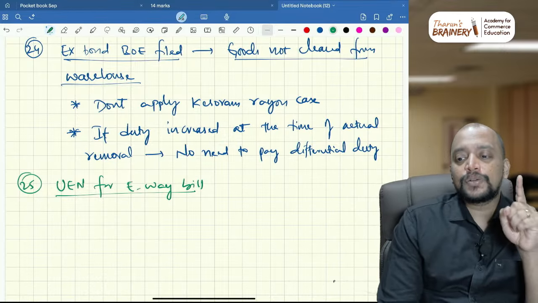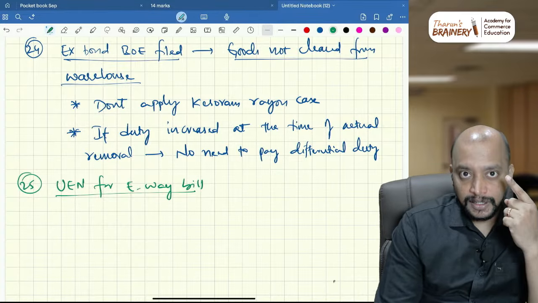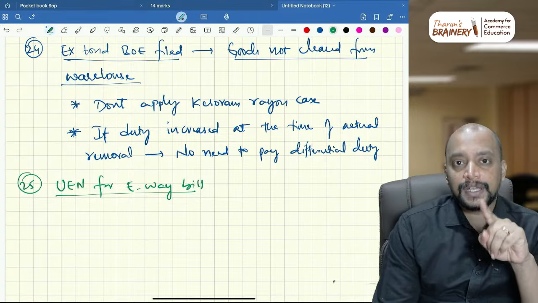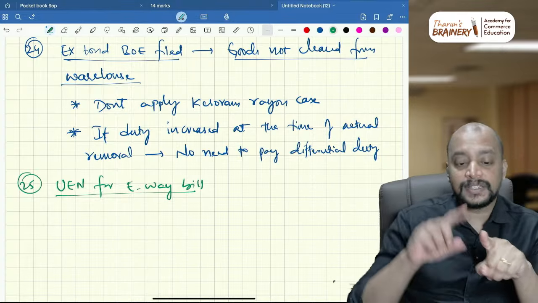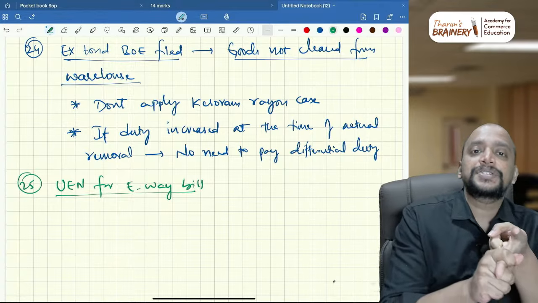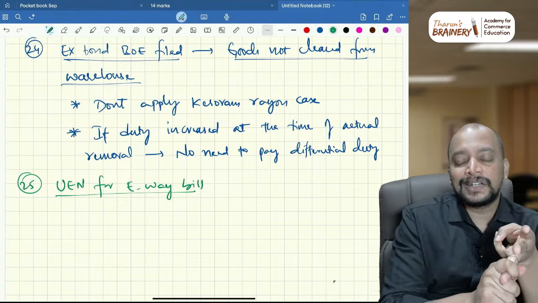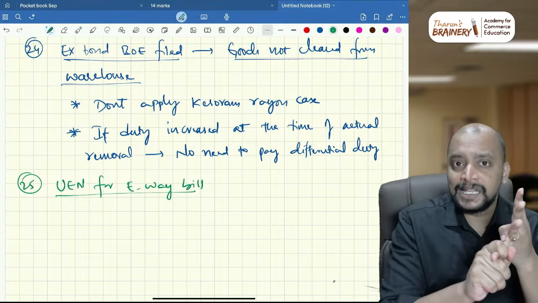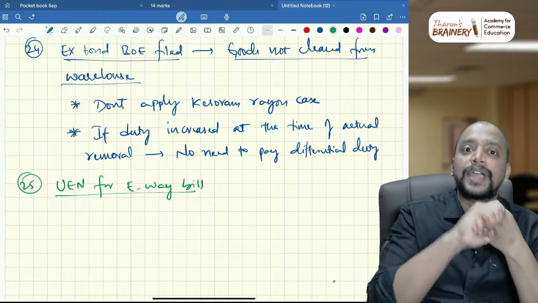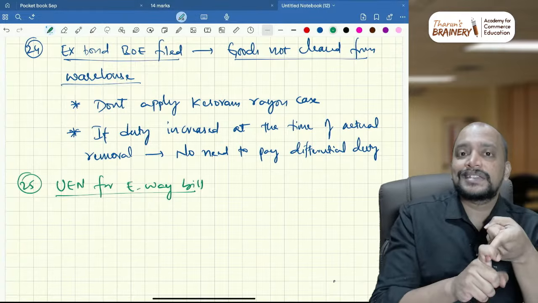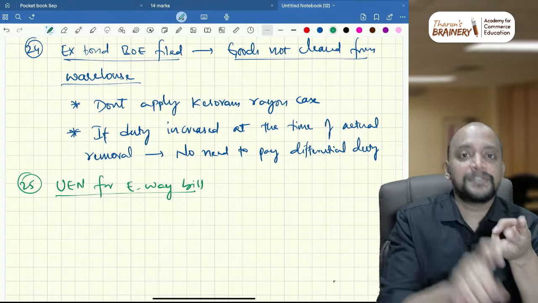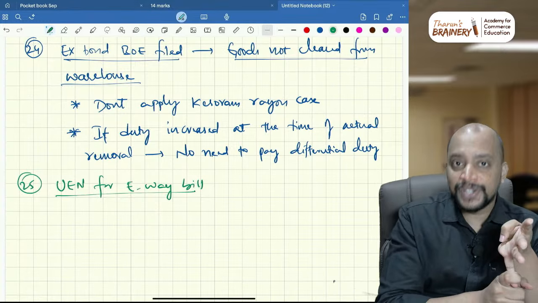Number 1, a person who is making supply of goods through an e-commerce operator, an unregistered supplier, needs a unique enrollment number. Then an unregistered transporter, an unregistered warehouse keeper, and finally an unregistered person who wants to generate an e-way bill. These 4 people are required to get a unique enrollment number.